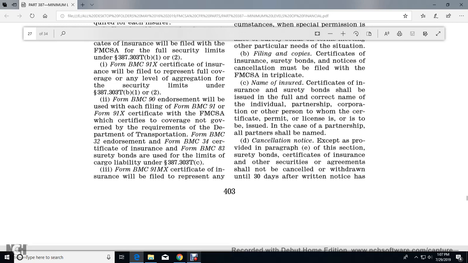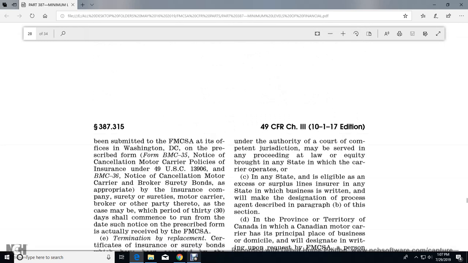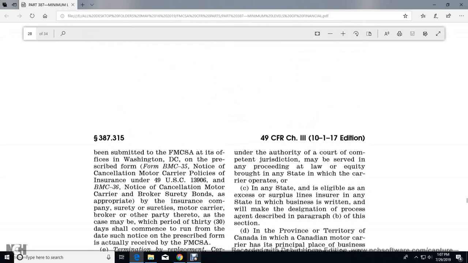Cancellation notice. Except as provided in paragraph E of this section, surety bonds, certificates of insurance, and other securities or agreements shall not be canceled or withdrawn until 30 days' written notice has been submitted to the Federal Motor Carrier Safety Administration at its office in Washington, D.C., on the prescribed Form BMC 35, notice of cancellation of motor carrier policy of insurance, under Title 49